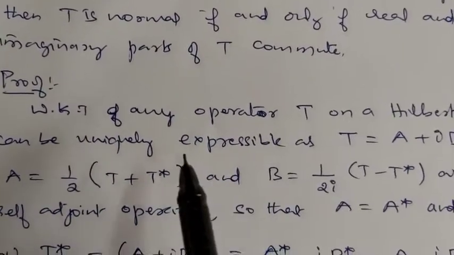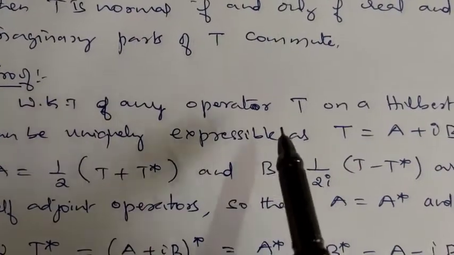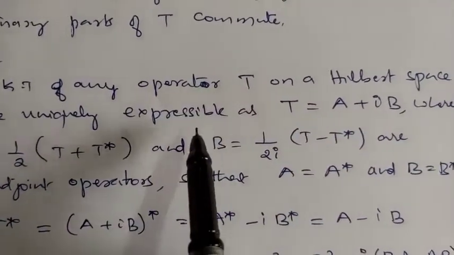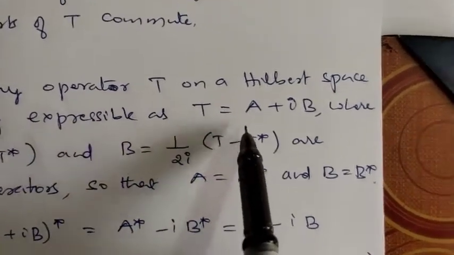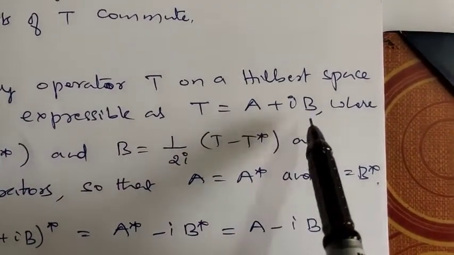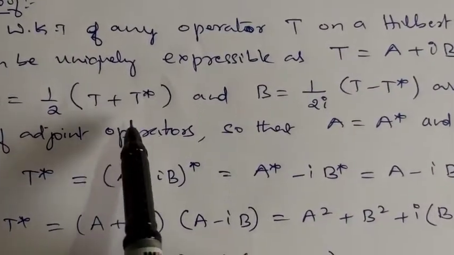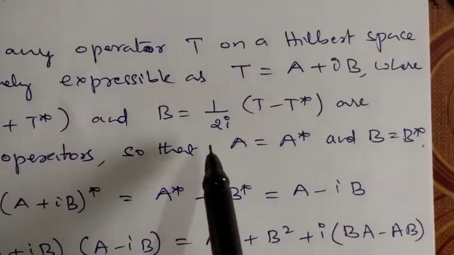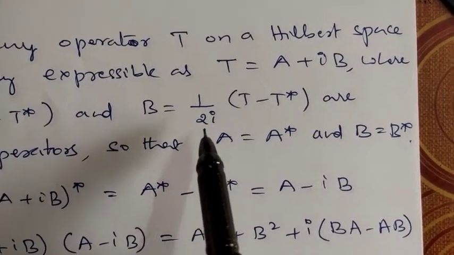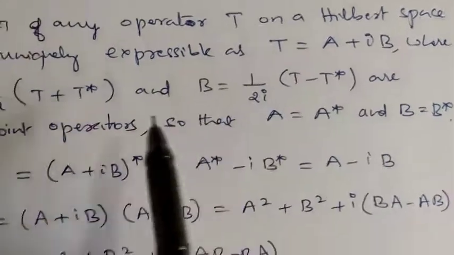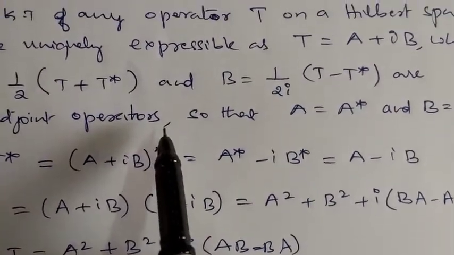Let us discuss now. We know that any operator T on a Hilbert space can be uniquely expressed as T equals A plus iB, where A is one half times (T plus T*) and B is equal to 1 over 2i times (T minus T*), are self-adjoint operators.